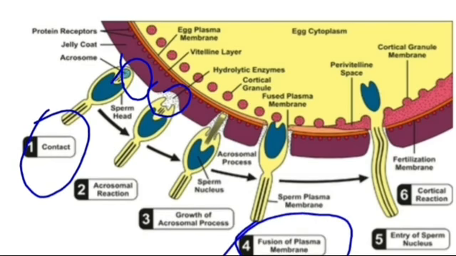After fusion occurs, the cortical granules, which are present inside the egg, fuse with the membrane. The cortical reaction takes place and they release their contents into the vitelline space. This hardens the zona pellucida to prevent polyspermy. This is the whole process of fertilization.